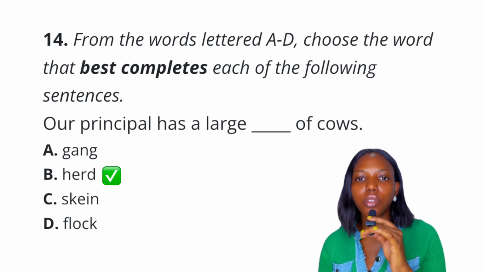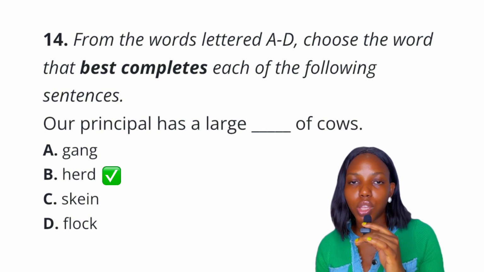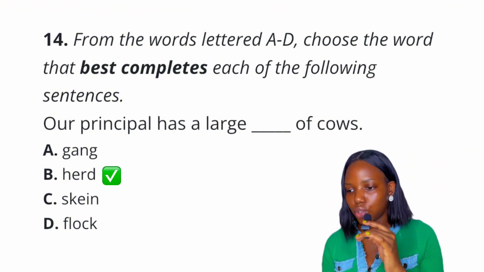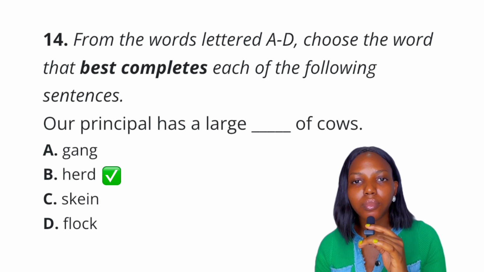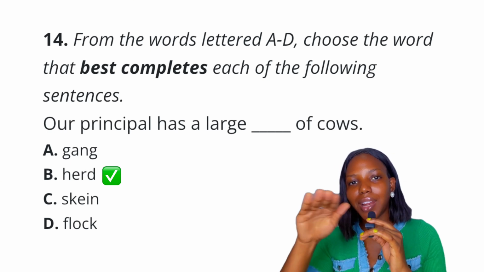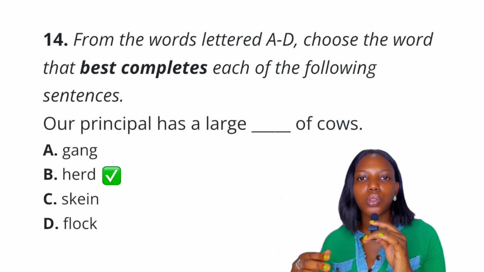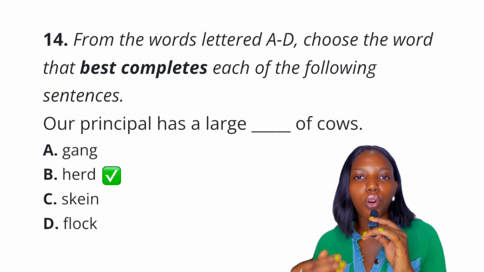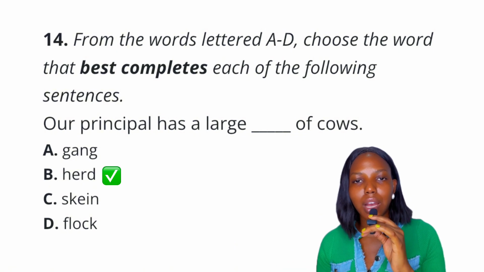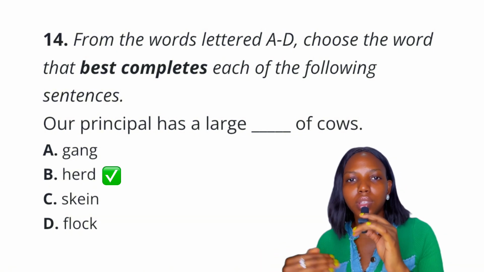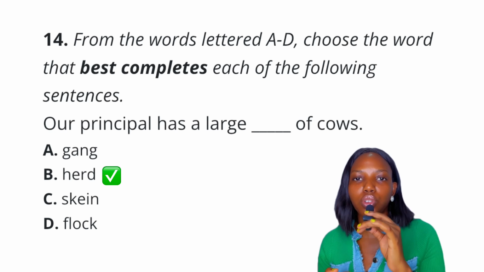Option B, herd of cows. That's the answer. Okay, so option B is the final answer to this question. Option C, skein of geese, flying geese. Okay, we can also have a gaggle of geese. That means they are on the ground. So the difference between skein or gaggle is the position.